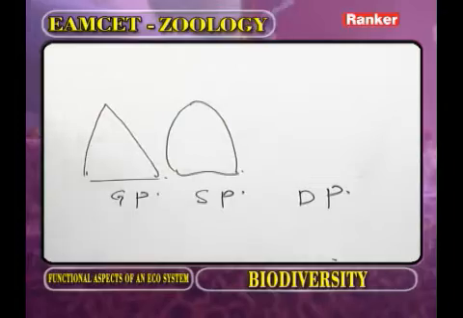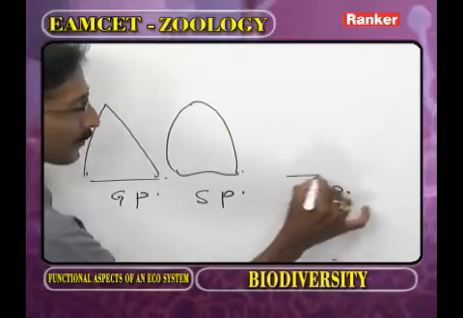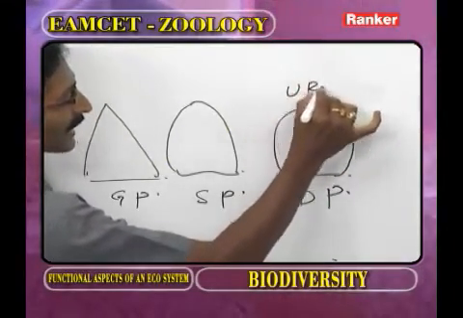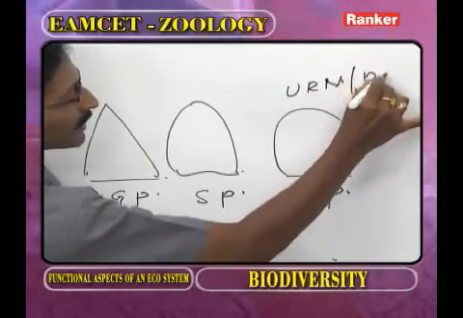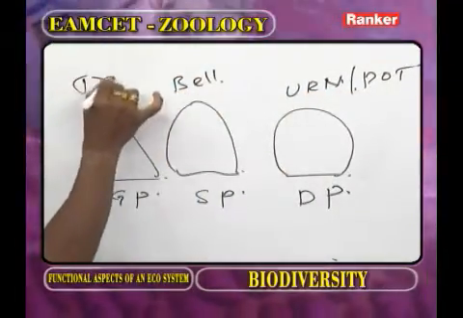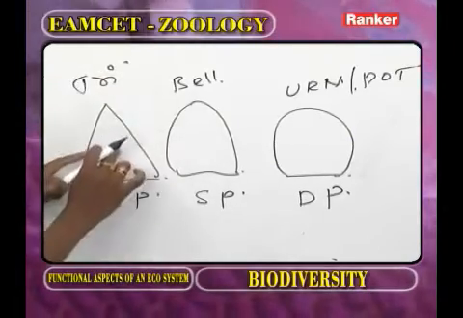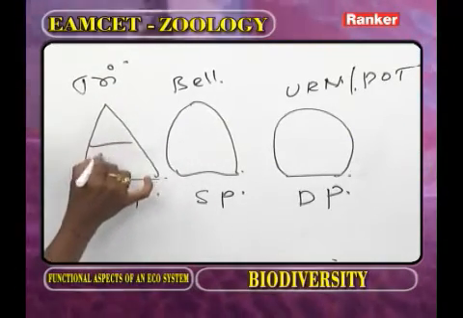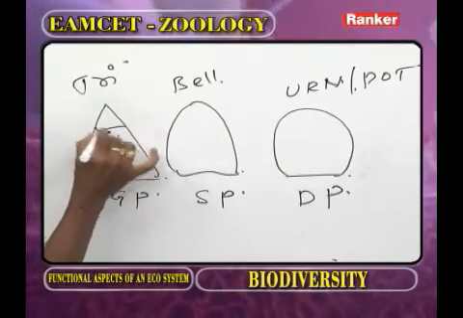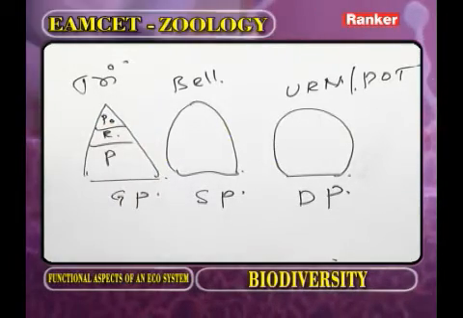Now in the stable population, what is the age pyramid? That is the bell shape. In the declining population, what is the shape of the age pyramid? That is urn shape. Urn means pot. And this is bell shape, and this is triangular. Now in the growing population, the pre-reproductive age group is predominant over reproductive and post-reproductive.